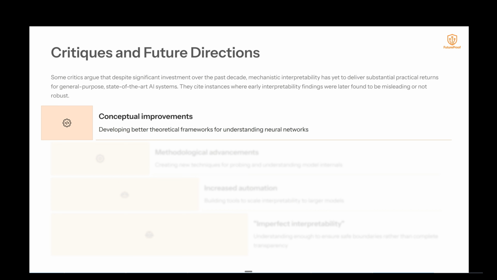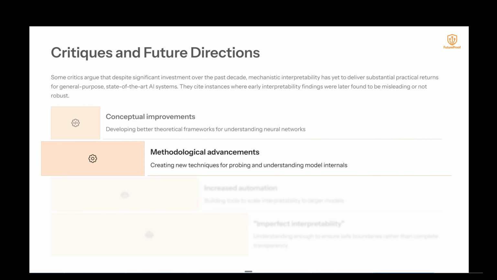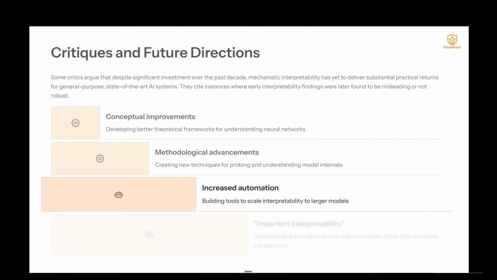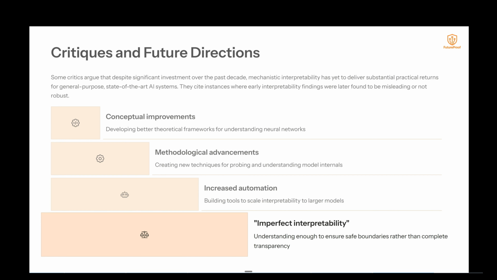Future directions include conceptual improvements, developing better theoretical frameworks for understanding neural networks. Methodological advancements, creating new techniques for probing and understanding model internals. Increased automation, building tools to scale interpretability to larger models. Imperfect interpretability. This means understanding enough to ensure safe boundaries rather than having complete transparency and understanding of everything.